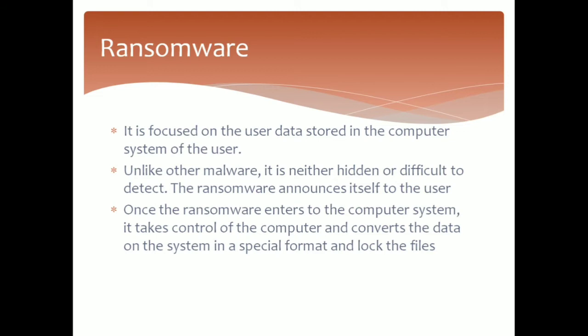When ransomware enters the computer system, it takes control of the computer system and converts the data on the system into a special format and locks the files. It then flashes an instruction on the screen to pay a ransom to the attackers to get the data back. This is the ransom procedure of ransomware.